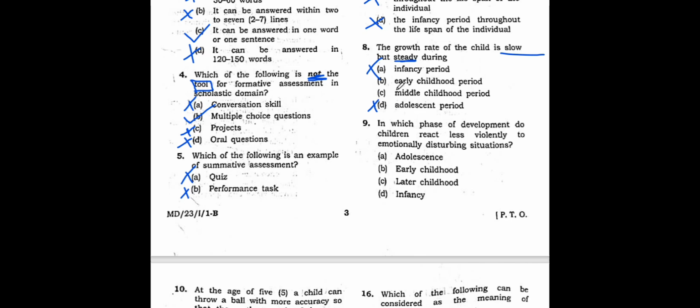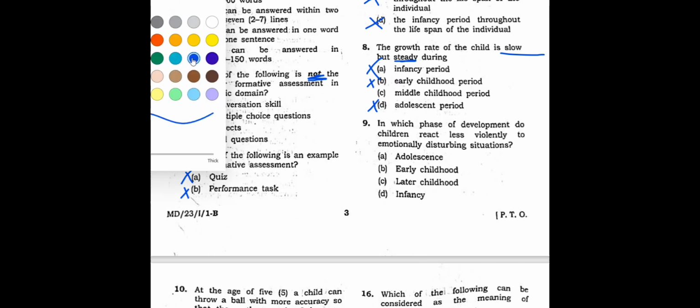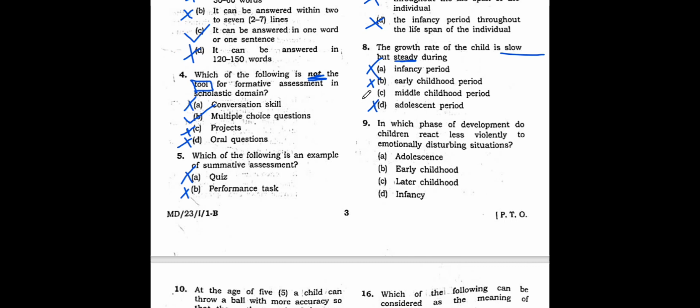Then comes early childhood. No, this is also not true. But yes, of course, option number C is true. Which option is true? Option number C. So option number C is the correct option.